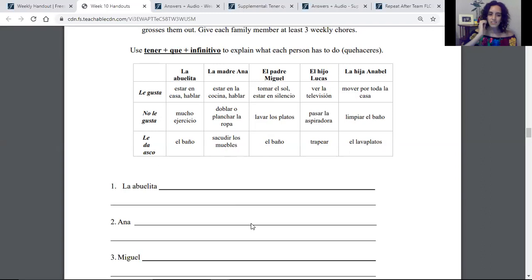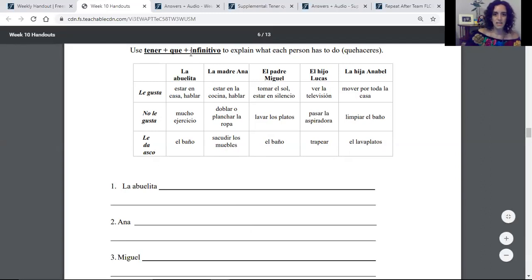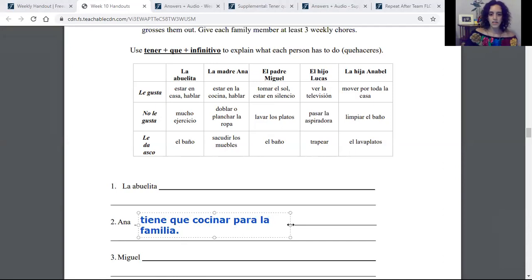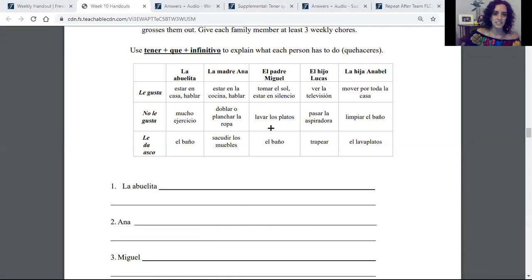So, based on her likes and dislikes, maybe we can give Ana the chore of, Ana tiene que cocinar, no? Para la familia. Since she likes to be in the kitchen, that might be a good chore for her, okay? So again, we're going to be using that phrase tener que, and since it's Ana here, we're using the form tiene que cocinar para la familia. Okay, so that's what we're going to do there with that activity.